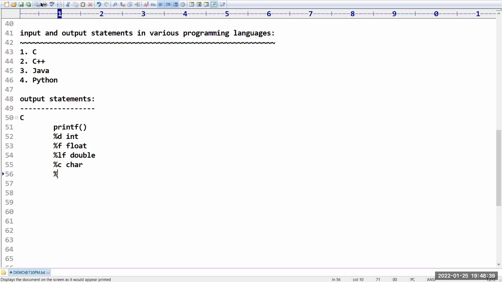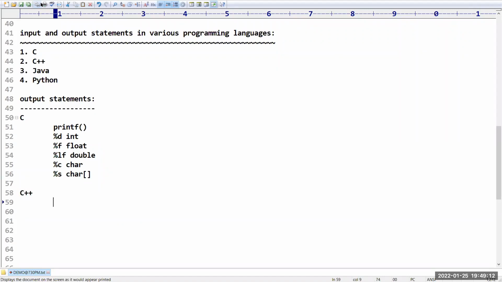Sir, could you please confirm, is percentage s used for anything? Those who are coming from C background, you need to tell. Percentage s means what? Prashant, very good. Shekhar, excellent. Sir, it is used to read a string, but make sure that we don't have any string concept in C language. We have to consider it as a character array. This is a print statement in C language.